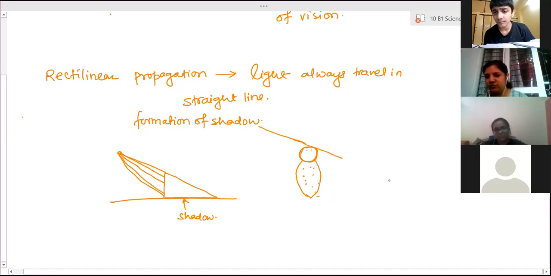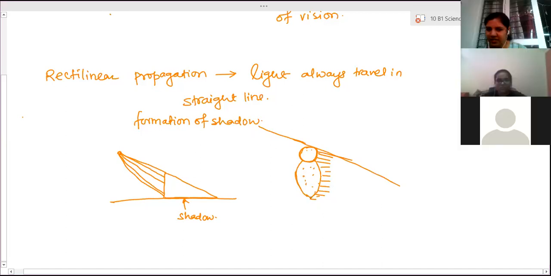Through all these boundaries, the light moves ahead. From this area, the light will move. But only in this path, which is an opaque surface, the light can't move forward. So exactly this much area will look darker on the ground.